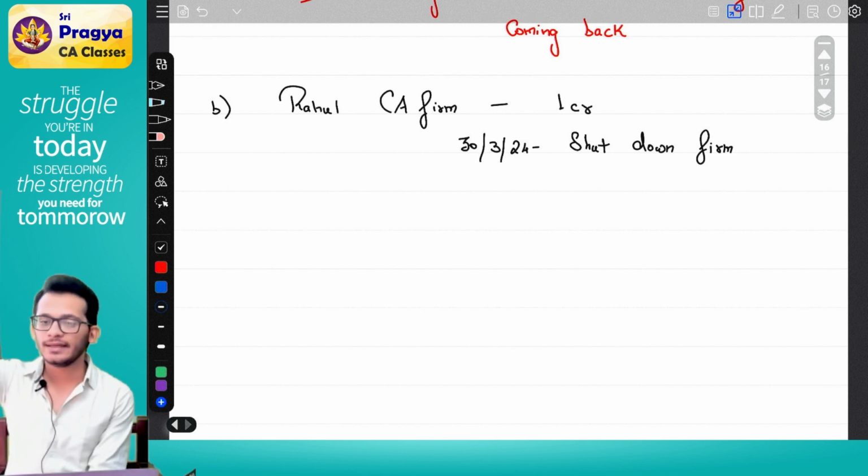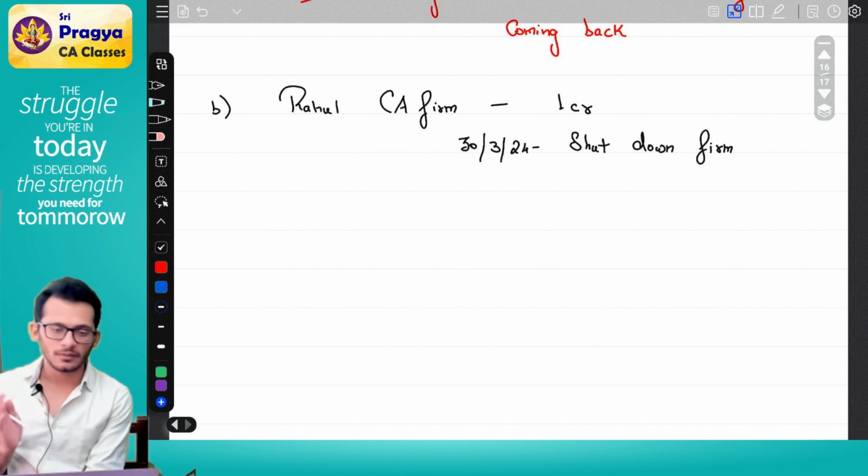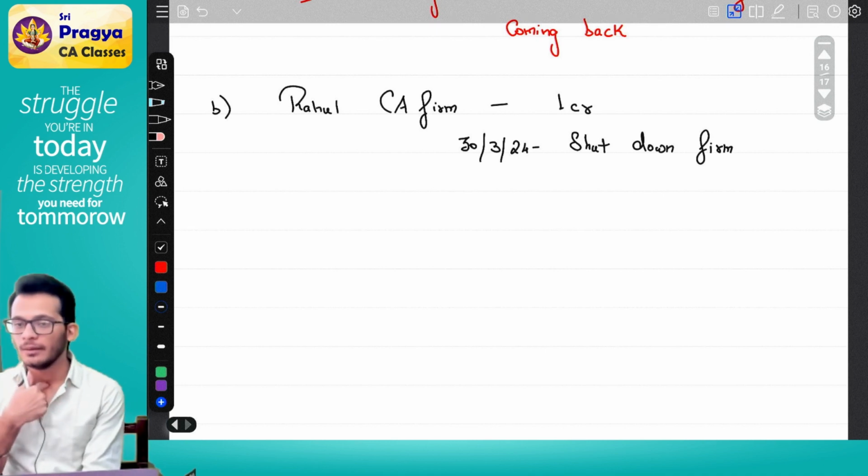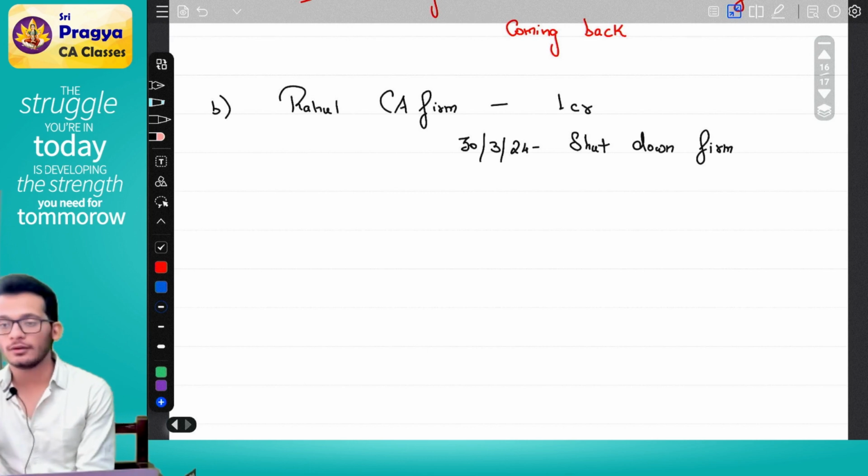Firm is a separate legal entity. If you want to collect taxes, you go collect from the firm. You collect from the firm. The assessing officer comes and says, sir, the firm is not alive. The firm is not alive. He is like, I am not bothered. You can collect only from the firm. You cannot collect from me. Assessing officer will lose money.